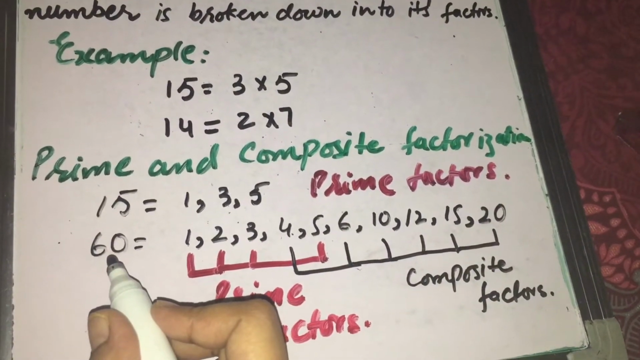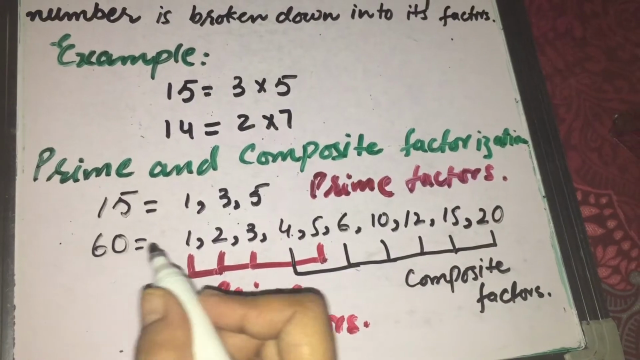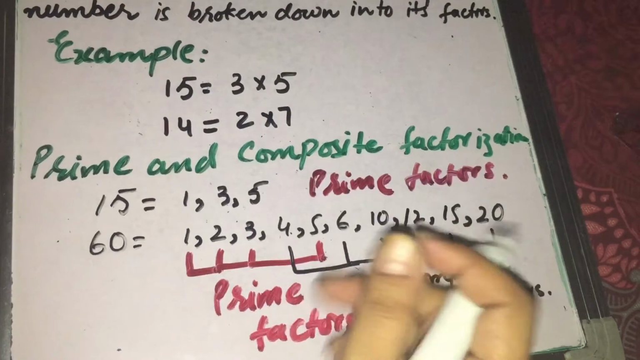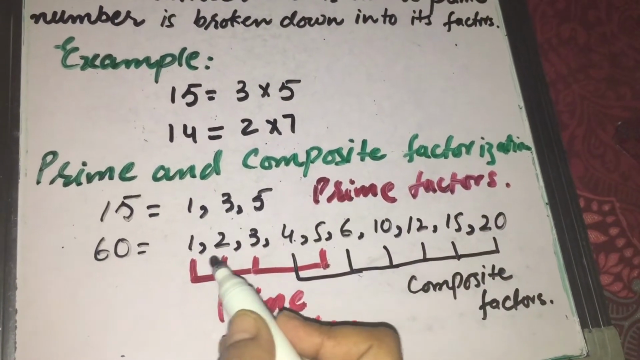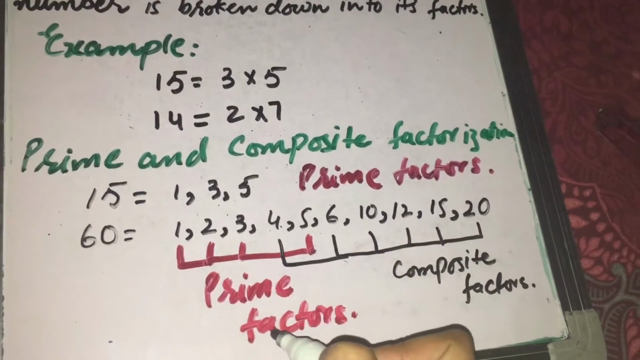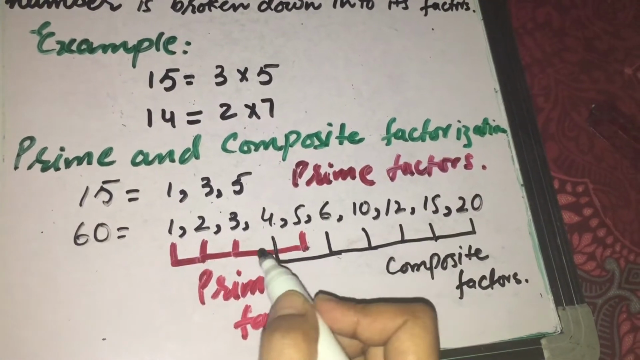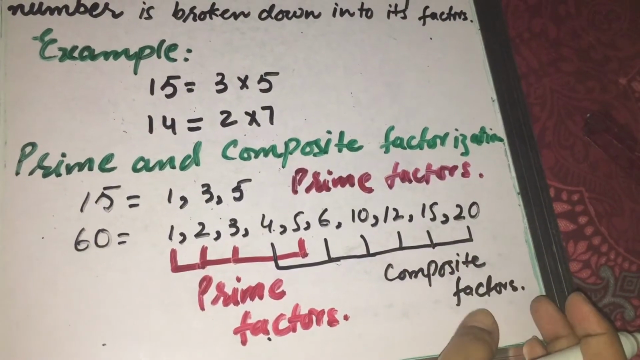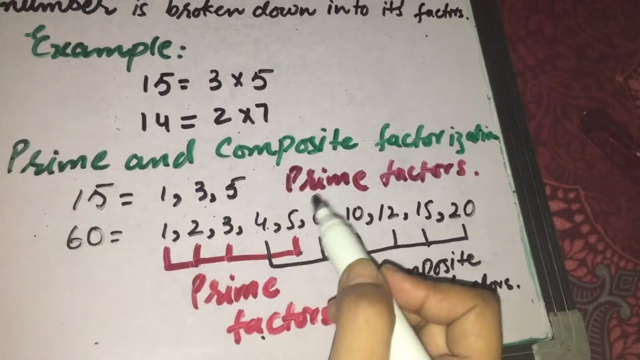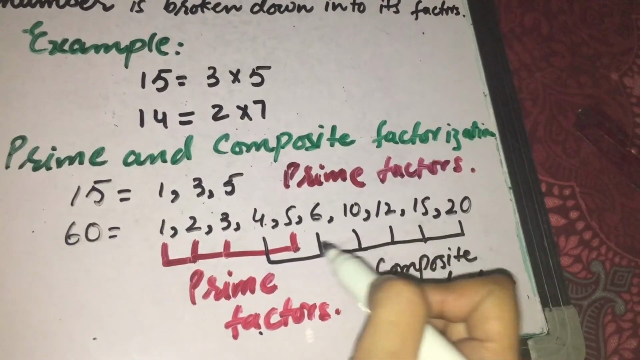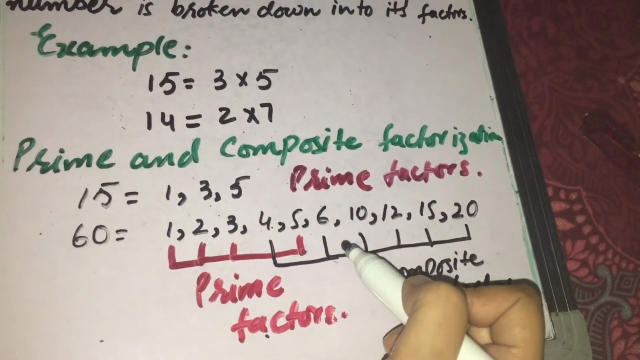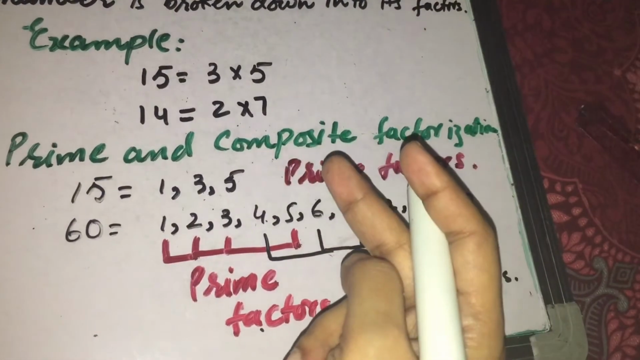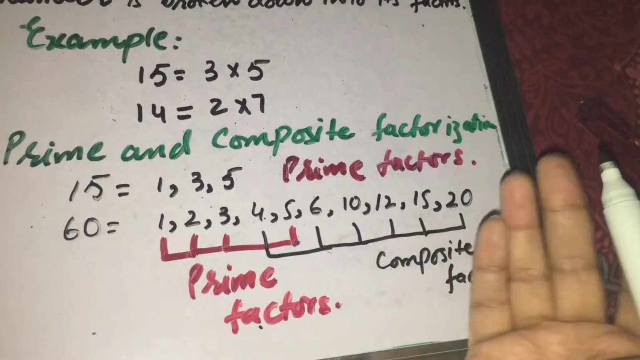Now let's have a number that is 60. What are the factors of 60? 1, 2, 3, 4, 5, 6, 10, 12, 15 and 20. Out of these numbers, 1, 2, 3 and 5 are prime factors because these are prime numbers. And 4, 6, 10, 12, 15 and 20 are composite factors because all of these numbers are composite numbers, and you know very well composite numbers have more than two factors. Prime numbers have only two factors and composite numbers have more than two factors.